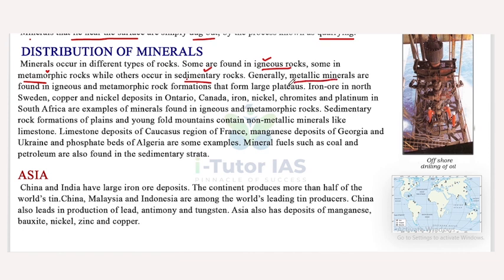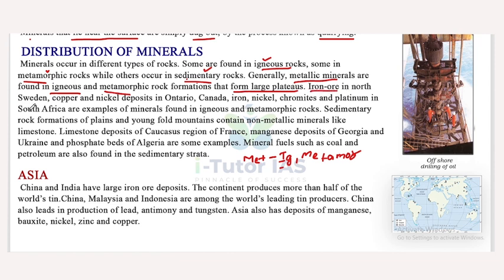Generally, metallic minerals are found in igneous and metamorphic rocks. So generally the metallic minerals are mainly found in igneous or metamorphic rocks. These rocks form large plateaus.